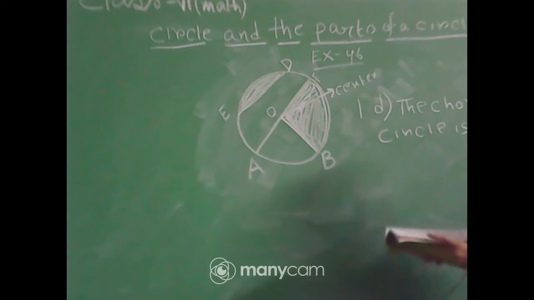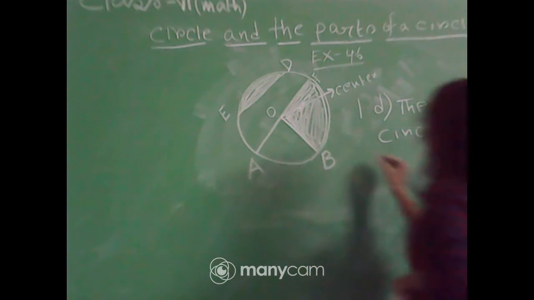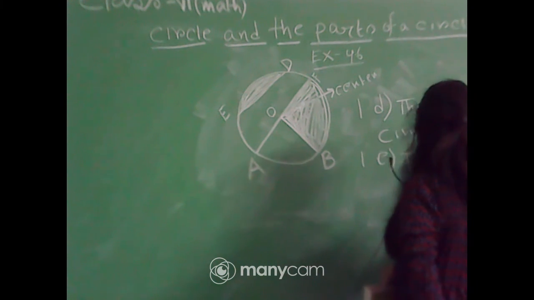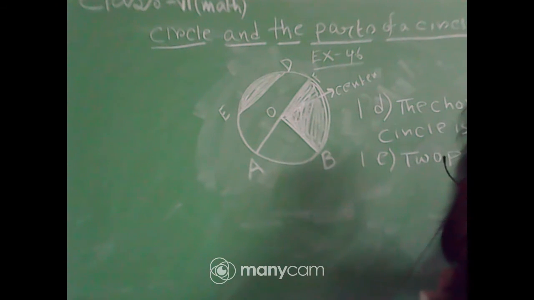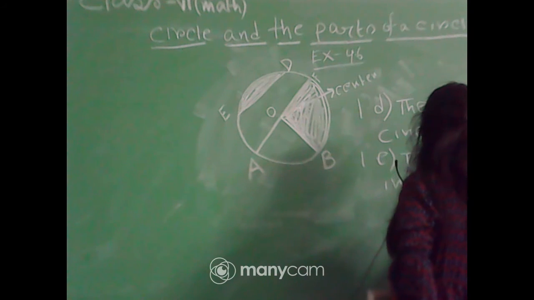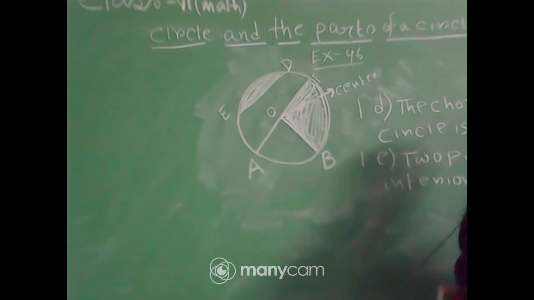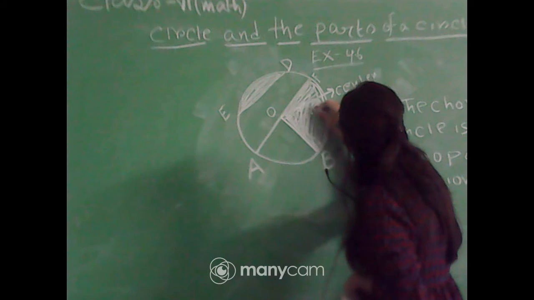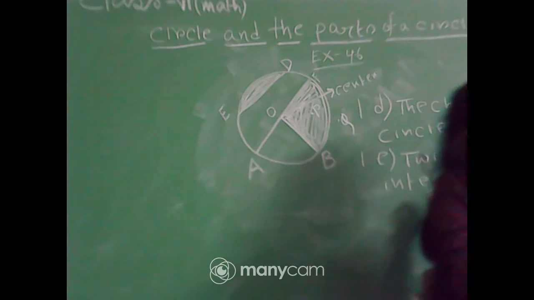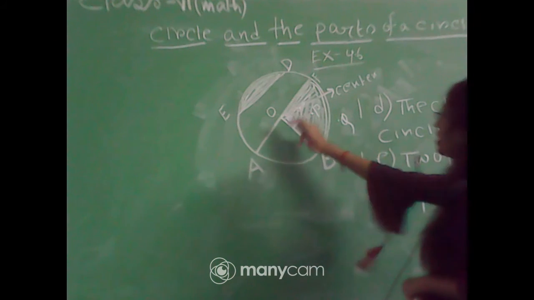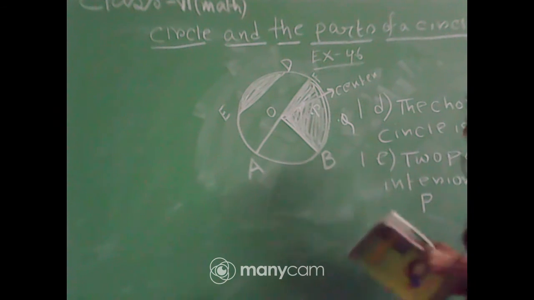Next, 2 points in the interior. O and P, because the points O and P are inside the circle.